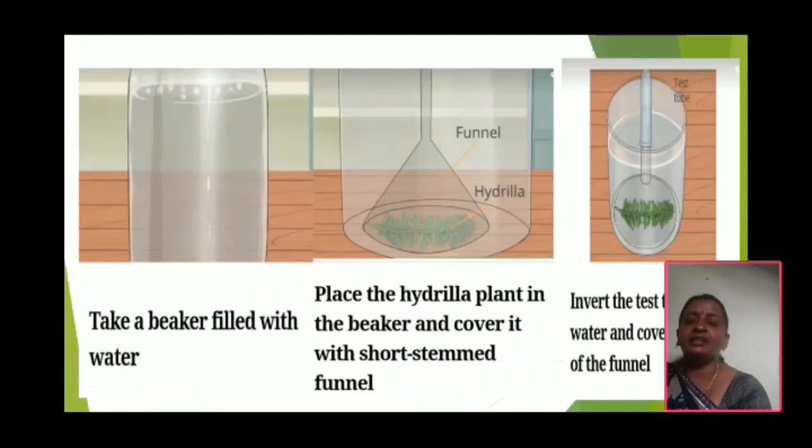First we prepare two identical sets for this activity. One is kept in a dark room and another one is kept in sunlight. First take a beaker and fill three-fourths of it with water. Second, take some hydrilla wings and insert them in the glass funnel.